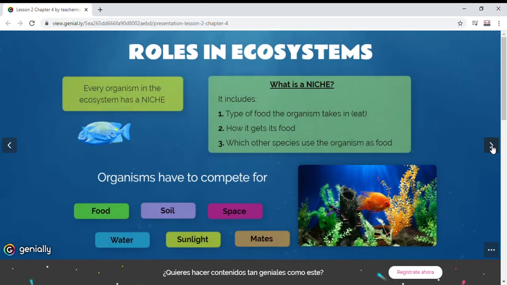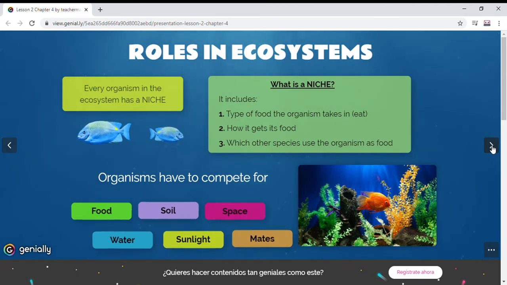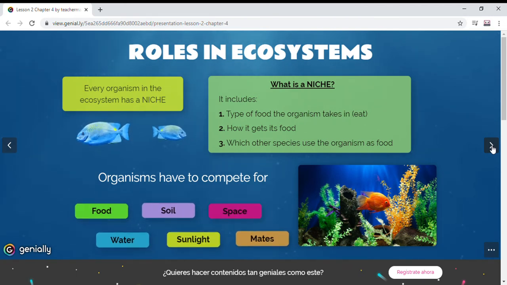The roles in ecosystems. Every organism in the ecosystem has a niche. And what is a niche? It includes the type of food the organism takes in, for example, what does the organism eat, how it gets its food, and which other species use the organism as food, so who are its predators, for example.